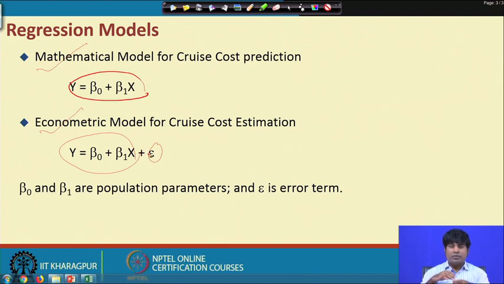At a particular point of time, you are not sure how many variables can influence the cost here, the airline cost. Even if you theoretically identify 5 variables, you are still not sure that these are the only variables which can influence the dependent variable.